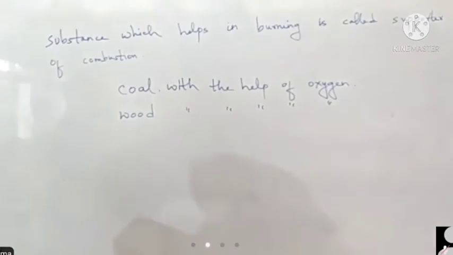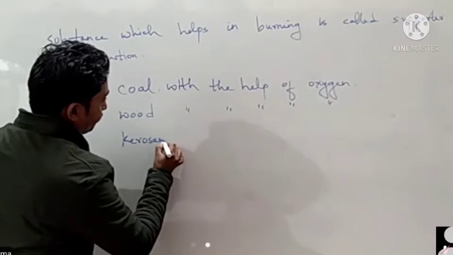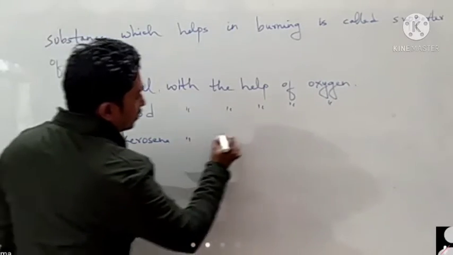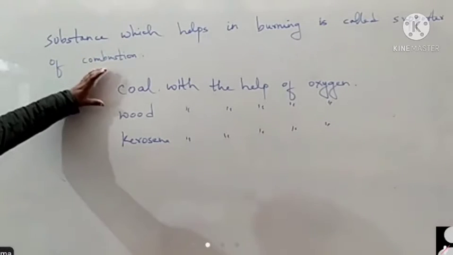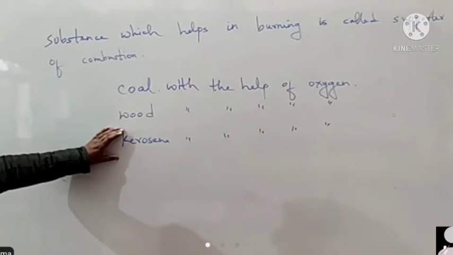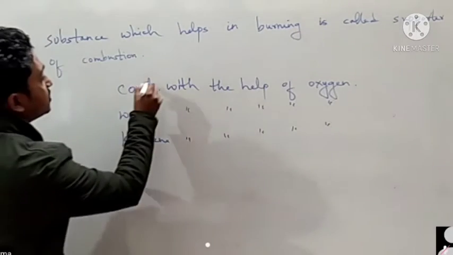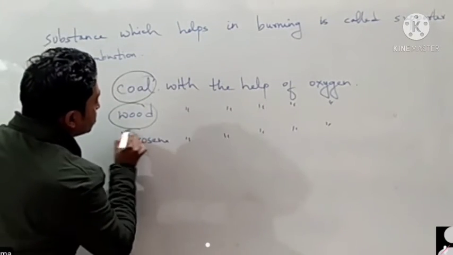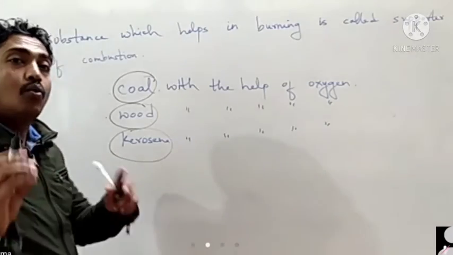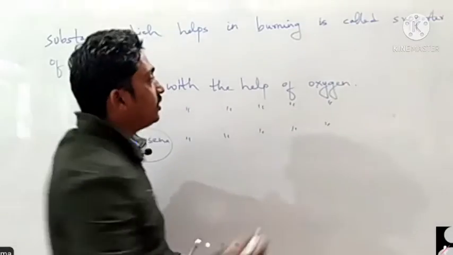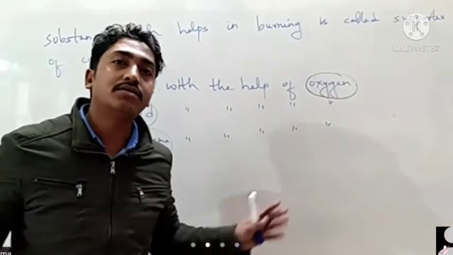Then we have, say, kerosene, or you can write cloth also. This also burns with the help of oxygen. So this is the burning material. Coal, wood, kerosene, or the combustible substances are all burning substances. These all support burning. And what is the thing which helps in burning? Oxygen. Without oxygen, nothing is burnt.